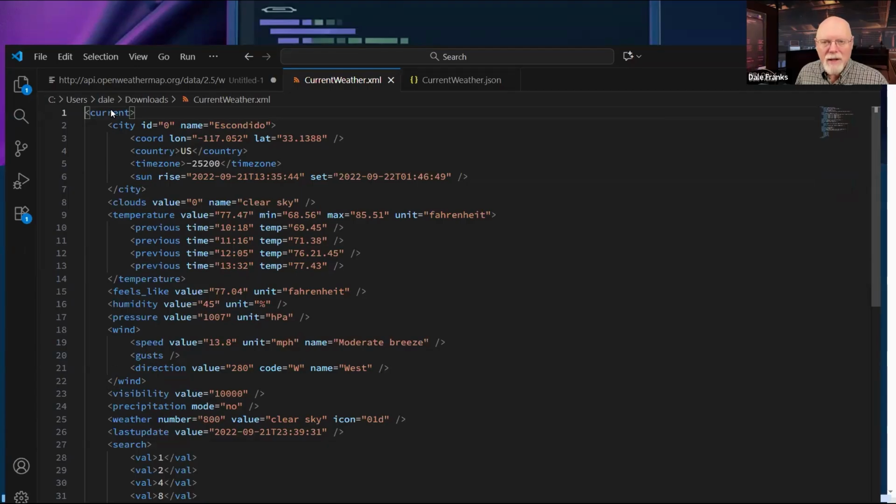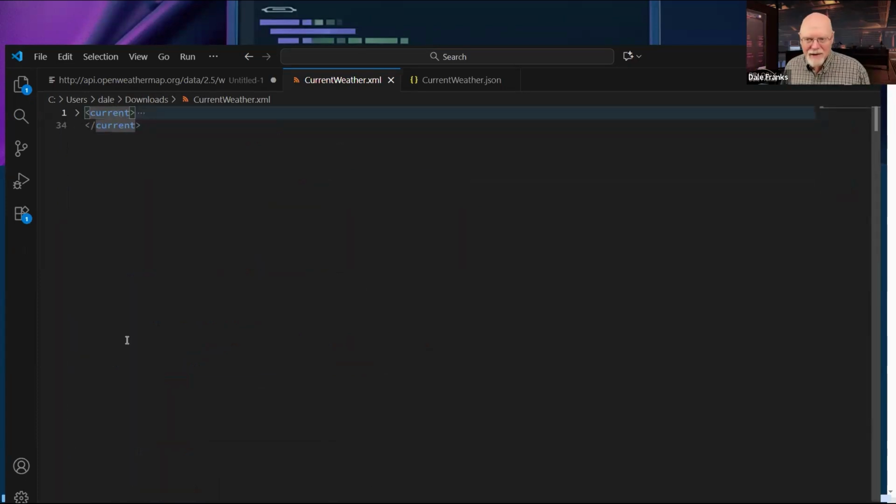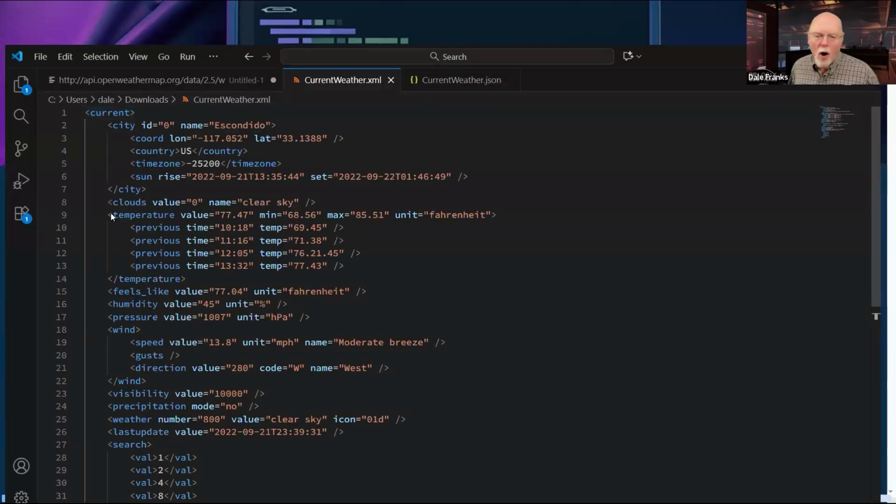So in XML, everything is in a node, and every node has an opening and closing tag. So if we go to the very top, we see current, and it's inside these angled brackets. All right, well, that is our top node. And here in Visual Studio Code, in fact, I can collapse the entire XML tree and note that I have current, and then at the very bottom, I have /current. So every opening node needs a closing node. Now that is true all the way down in the tree.